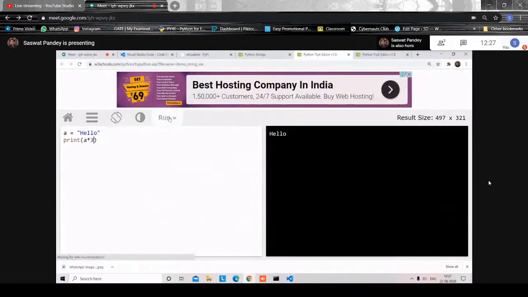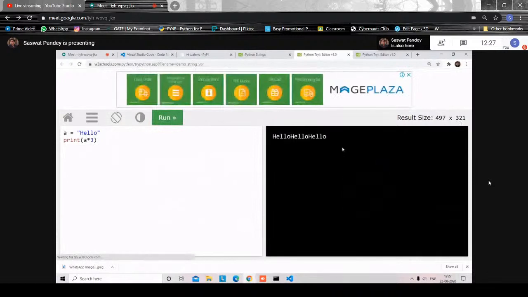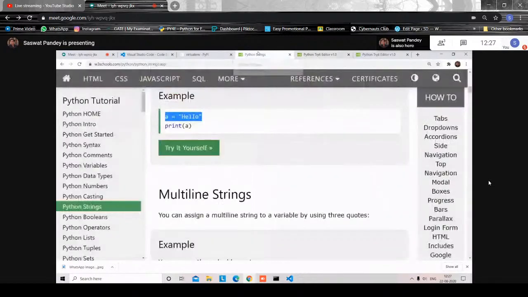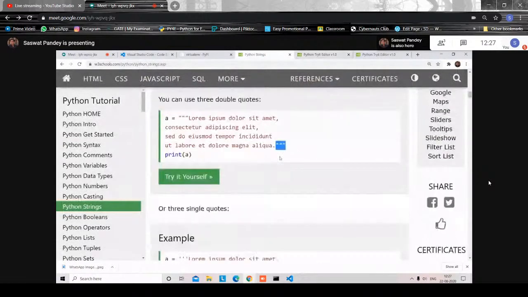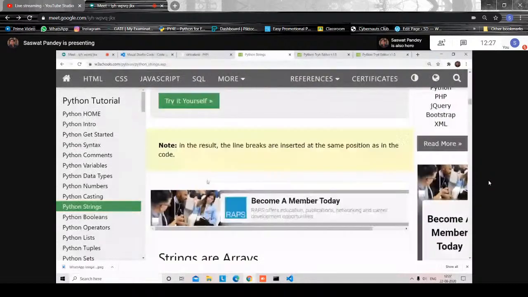It won't be directly arithmetic, but it would be a repetition. So we'll get hello 3 times here. Yeah, you see hello hello hello. So this is one thing with strings in Python. We can use multi-line strings by using triple quotes at the beginning and end. This is one thing. So strings are like arrays.